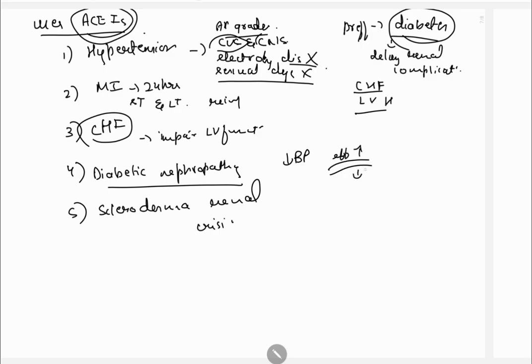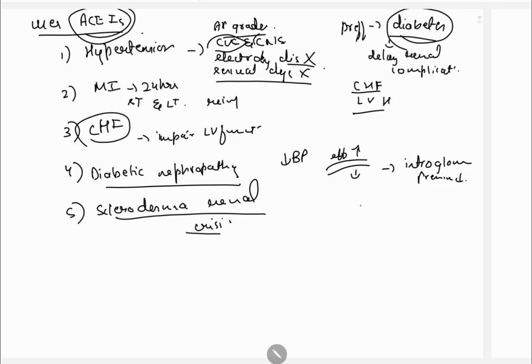After dilating the renal efferent arteriole, intraglomerular pressure is decreased. They inhibit angiotensin 2 mediated mesangial cell growth and decrease microalbuminuria. Next, they are used in scleroderma renal crisis. Okay, these are the uses. So we will continue in the next lecture.